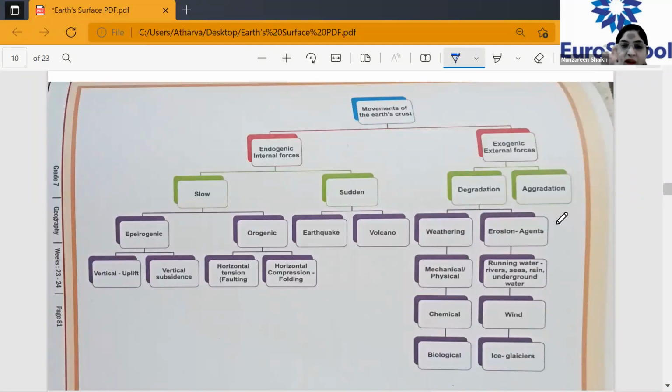What are the things which occur slowly in the internal forces? For example, come on. Epirogenic, that is vertical upliftment or vertical subsidence. Okay, and the slow processes are further divided into two different types. Number one is epirogenic, and number two is orogenic. Orogenic is horizontal, and epirogenic is vertical. Remember this. Clear? Yes, ma'am. Okay, next.